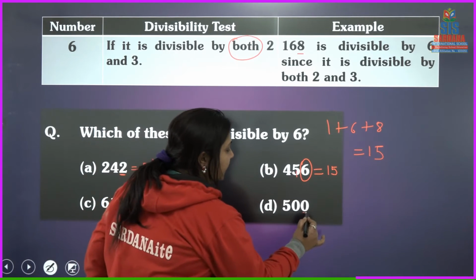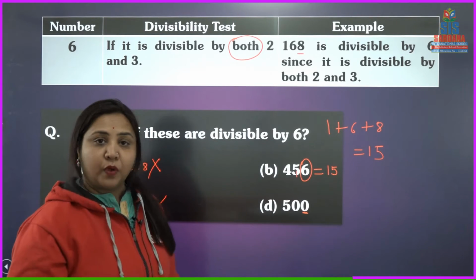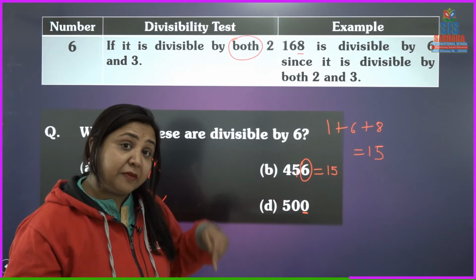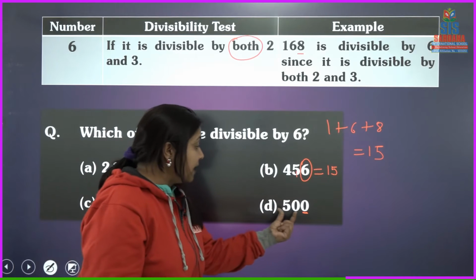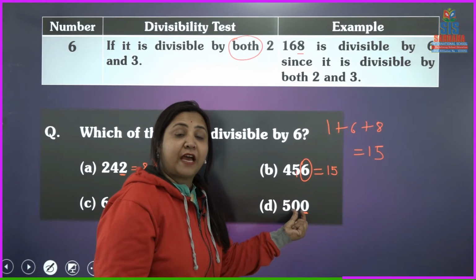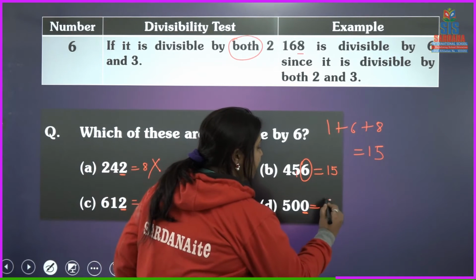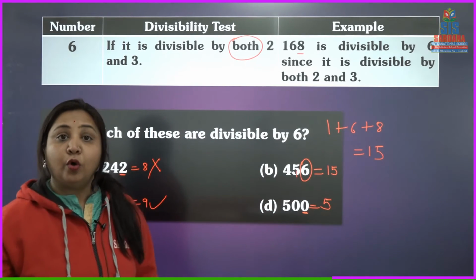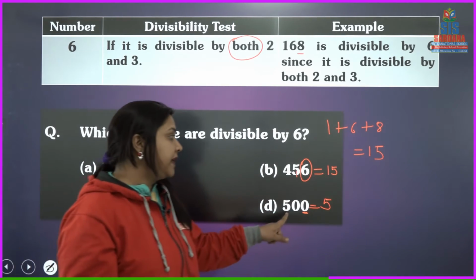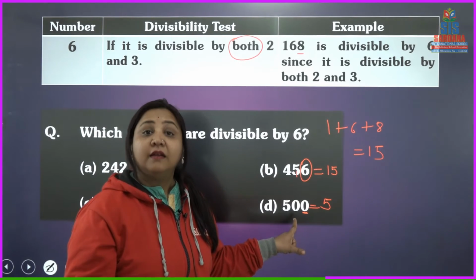Now here we are getting even at the last. Okay, that is 0. So it is divisible by 2. But the sum of the digits 5 plus 0, 5, and then 5 plus 0, 5. It is giving what? 5. So is it a multiple of 3? No, not at all. It means this number is not divisible by 3.